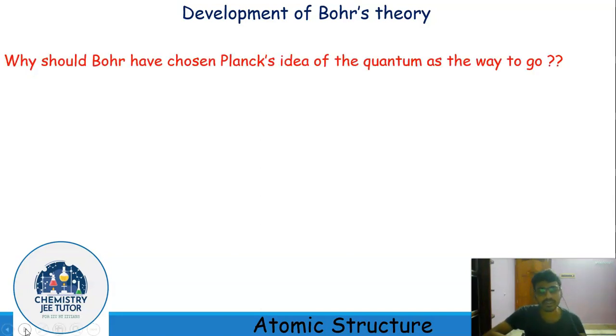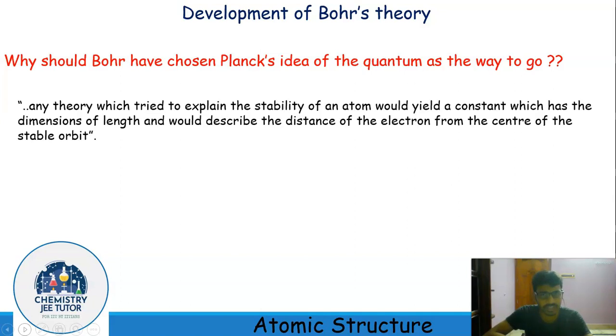Here the question is, why should Bohr have chosen Planck's idea of quantum as the way to go? Because of that, he left Cambridge and went to Manchester. Rutherford's idea of a solar atom, where the electrons circle the nucleus, sounded promising to Bohr. He felt that any theory which tried to explain the stability of an atom would yield a constant with the dimension of length, describing the distance of the electron from the nucleus in the stable orbit.